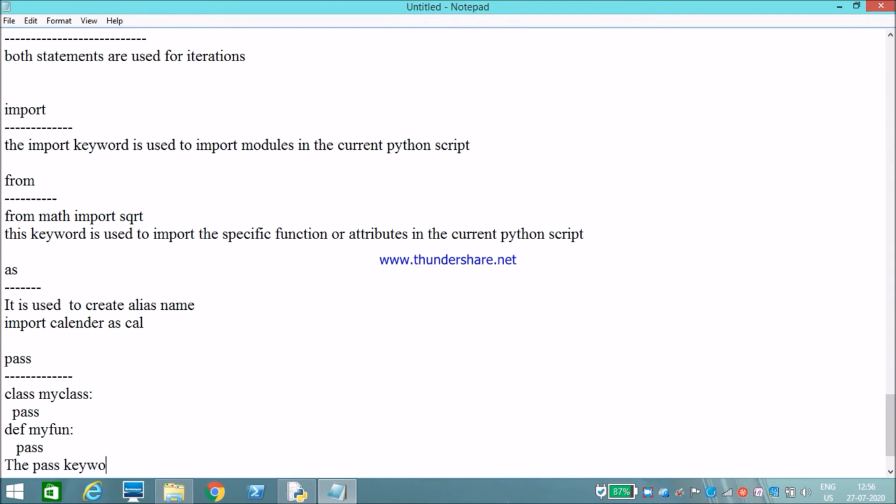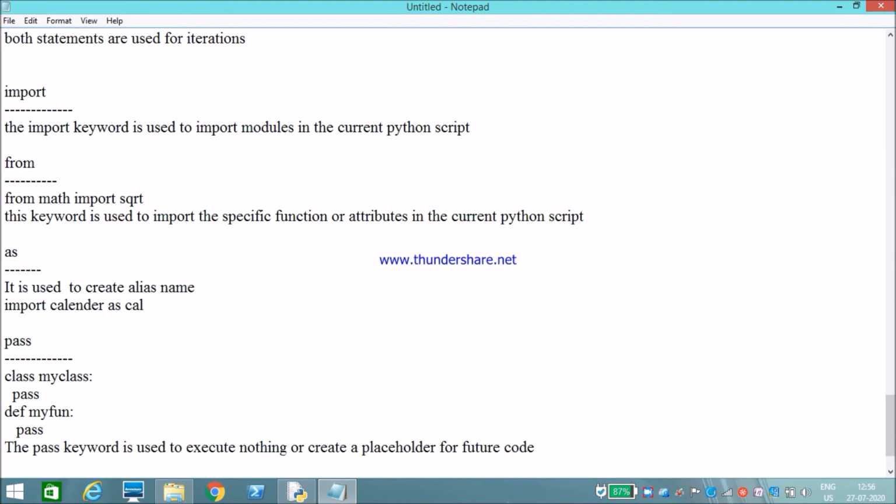The pass keyword is used to execute nothing. It won't execute anything. For example, in an empty function, there is nothing there, it will just pass that function. Or to create a placeholder, it will hold the place for future code. If you want to write some code within this function later, it will hold a placeholder. When we need to do some operation, we just write the code inside, replacing the pass.